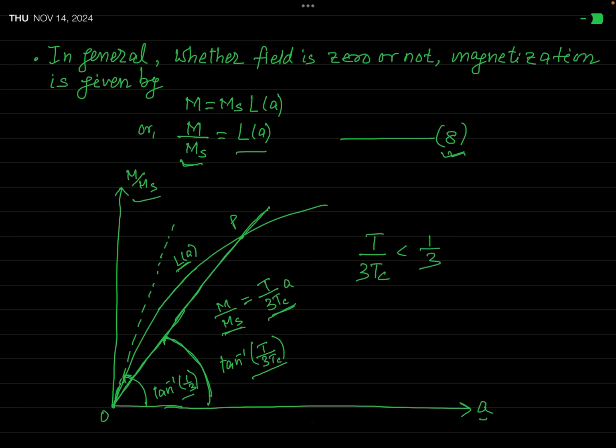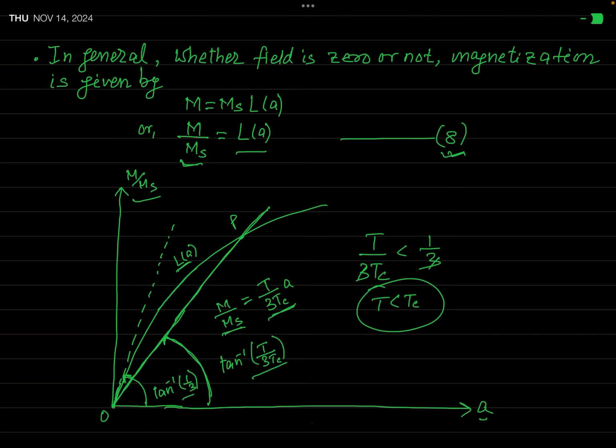The 3 and 3 will cancel and you can say that T is less than Tc. So Tc is the temperature below which a spontaneous magnetization will exist, or our material shows the spontaneous magnetization.